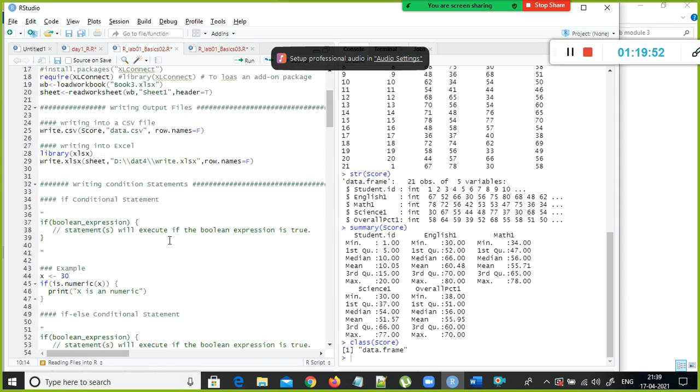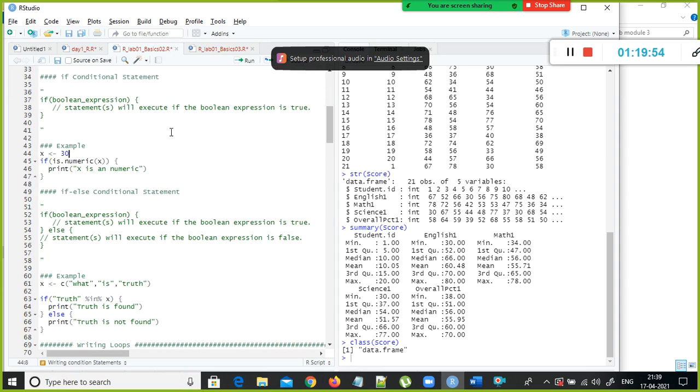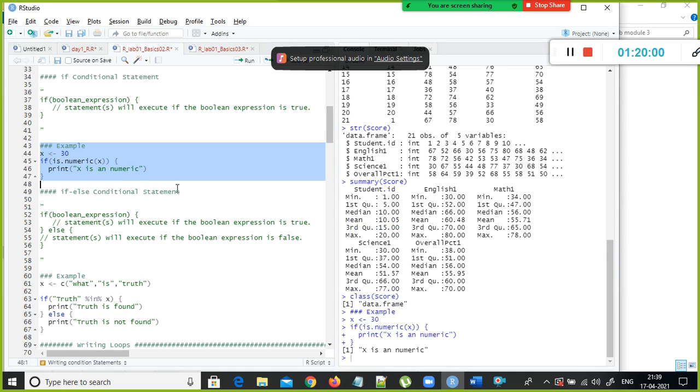It is pretty straightforward. Okay, next, we did not discuss if else yet. If the condition is true, here we use curly braces, like C language and Java, to specify the block of code in the if control structure. There is a function called is.numeric. So this 30 is a numeric data type, right?